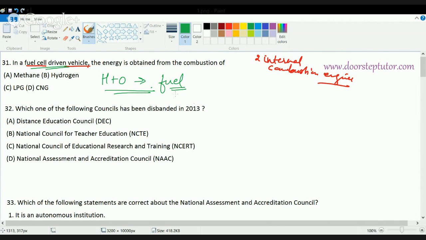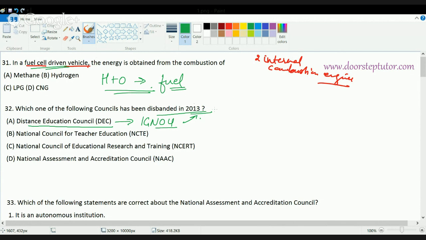The next question is, which of the following councils has been disbanded in 2013? All these four are councils that are part of education and training in India. Of these, DEC or Distance Education Council, which was a part of IGNOU, has been disbanded in 2013. UGC plans to provide another body which would work as a common body for creating distance education in India. So the correct answer here is Distance Education Council.